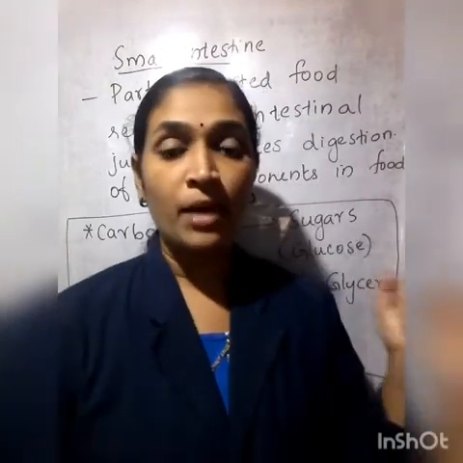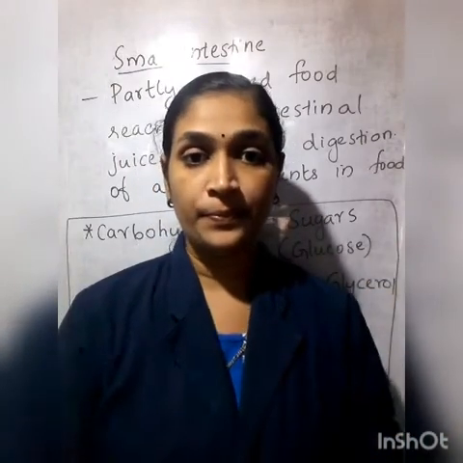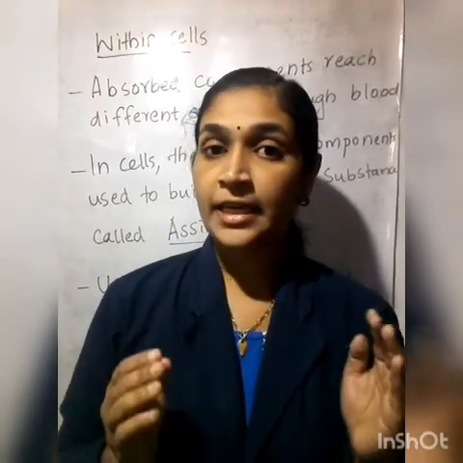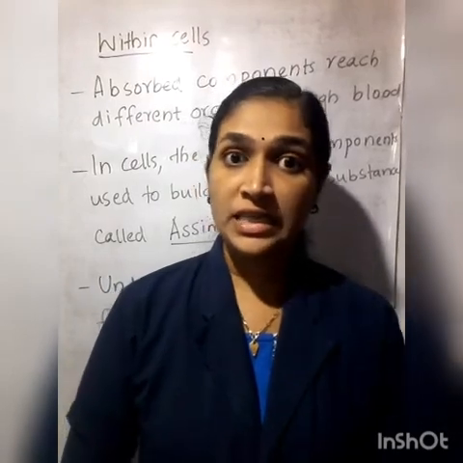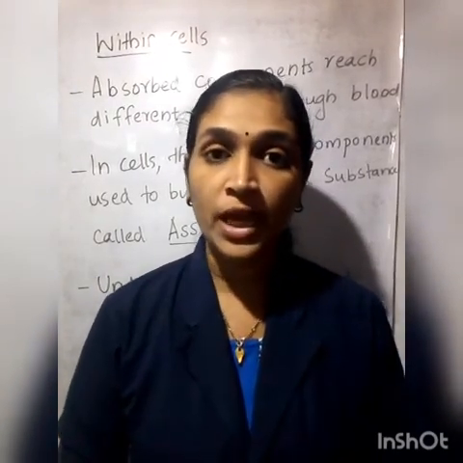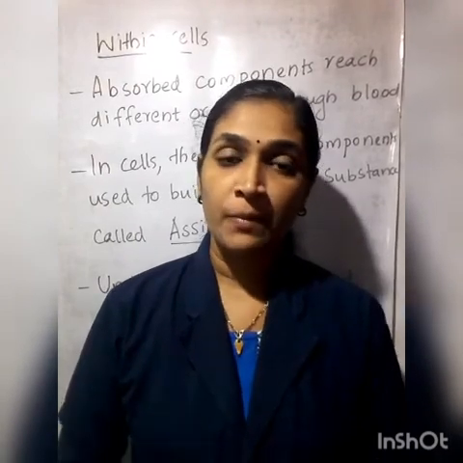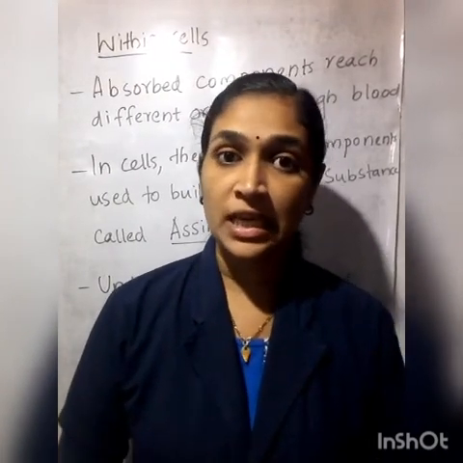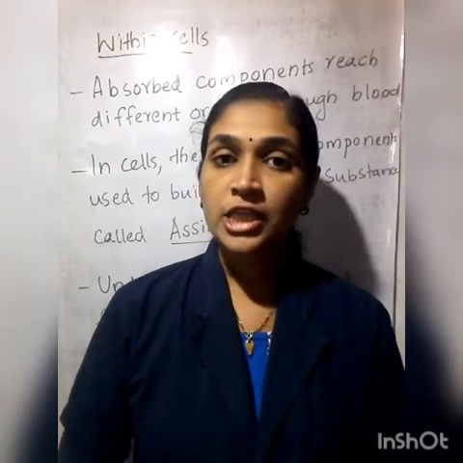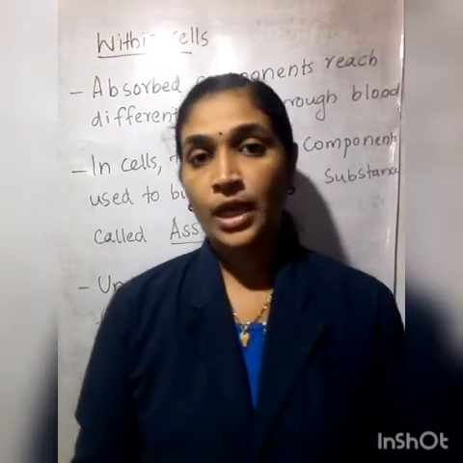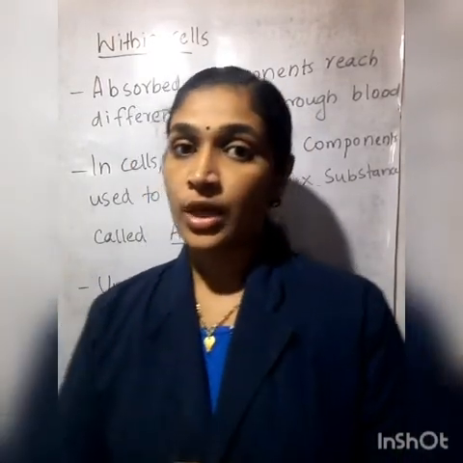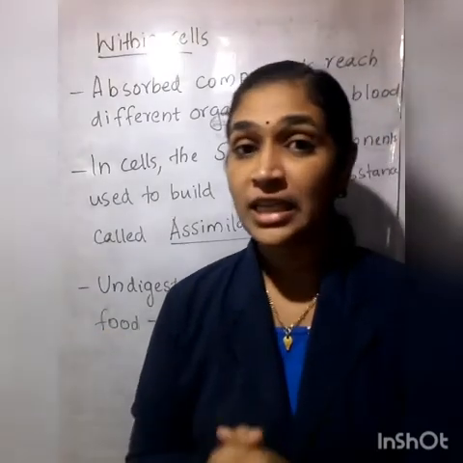Hope you understand about small intestine. The components of the digested food get absorbed into the blood vessels by the help of villi present in the inner surface or inner walls of the small intestine. Okay, now we are just going to look into what is happening within the cells.